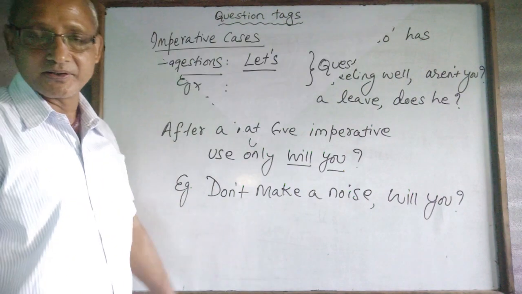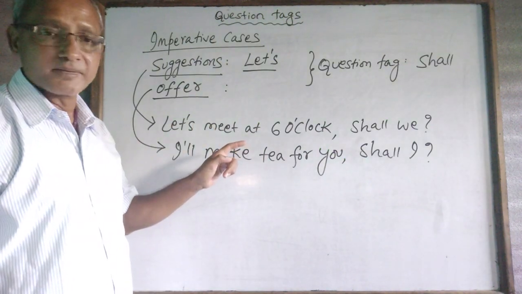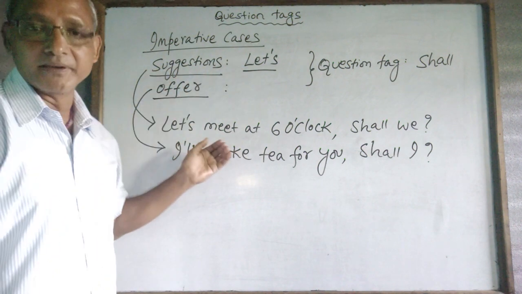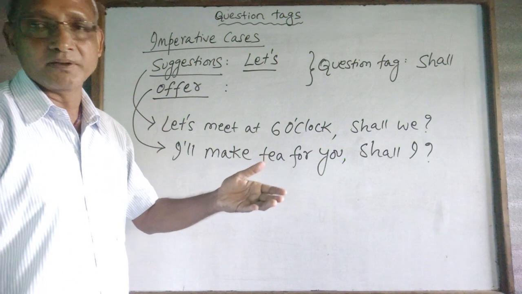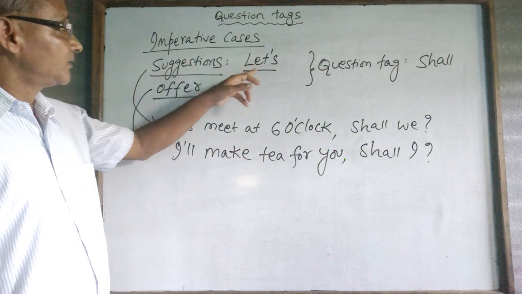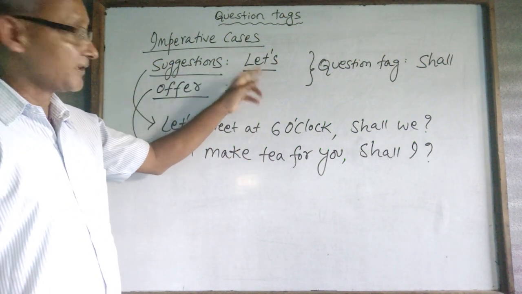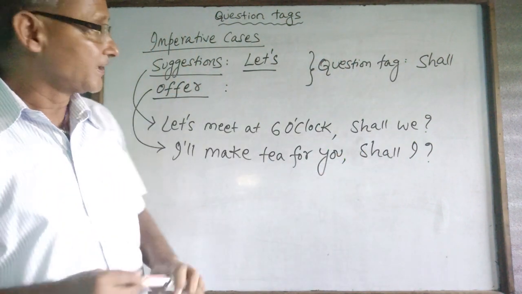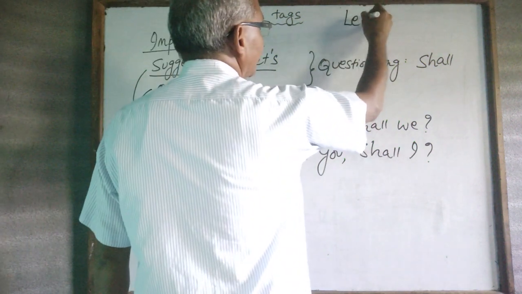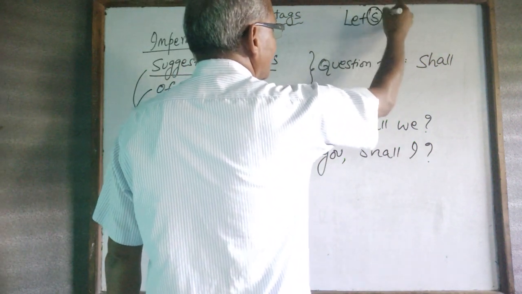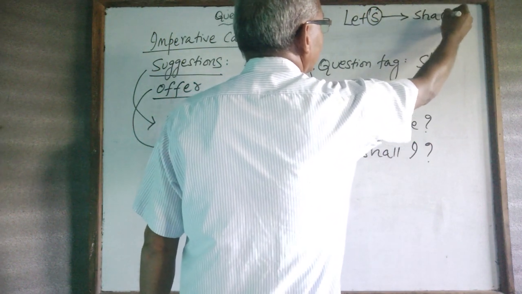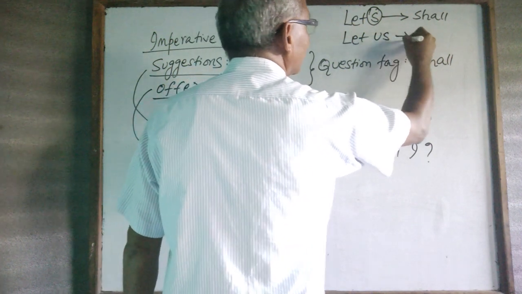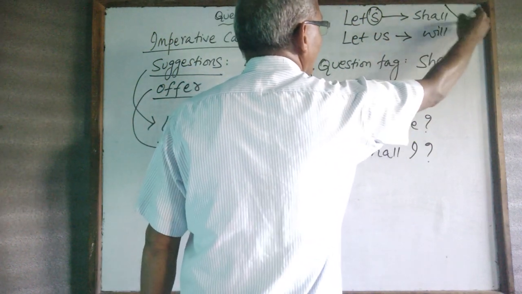No more confusion. Now, in the imperative cases of giving a suggestion or making an offer, if it is in the form let's, use the question tag with shall. Please remember this. Let's always demands shall, and if there is no s, it is will. This is one small tip.